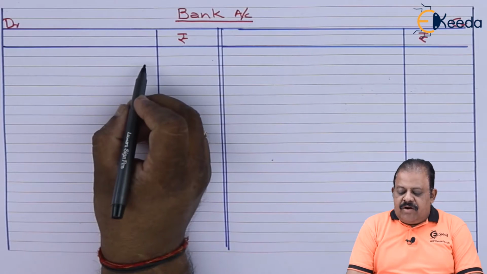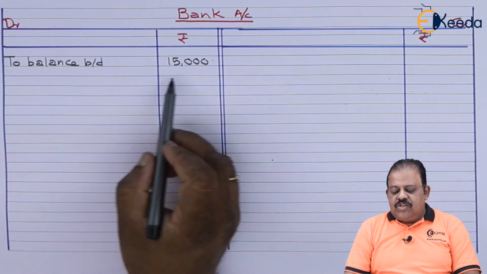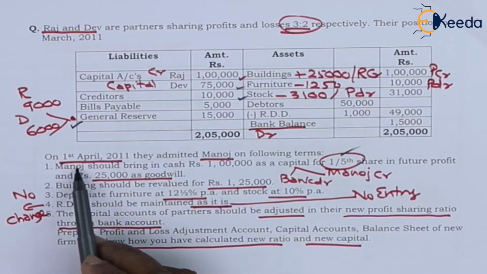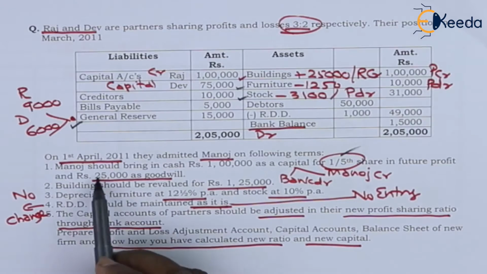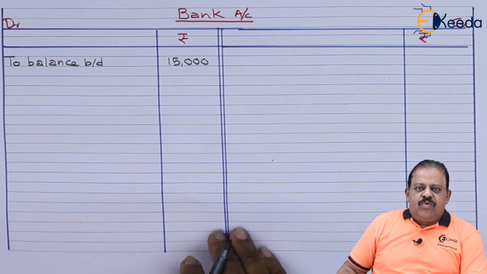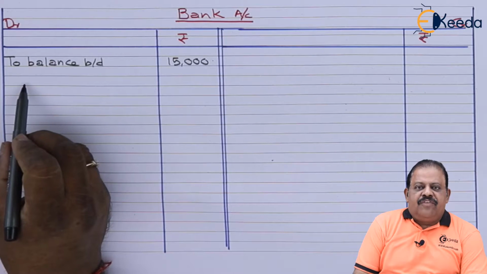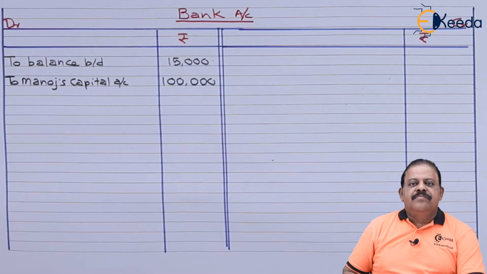Bank balance will be recorded as opening balance over here. To balance brought down 15,000. On 1st April 2011, they admitted Manoj on the following terms. Manoj should bring in cash 1 lakh as capital. Amount received 1 lakh will be recorded to the debit of bank account, to Manoj's capital account 1 lakh.